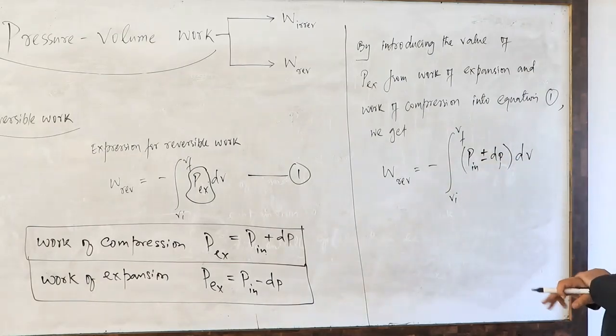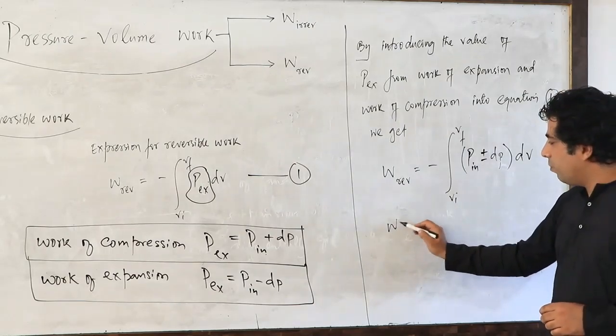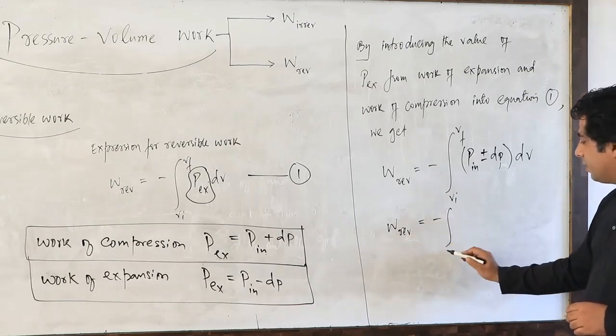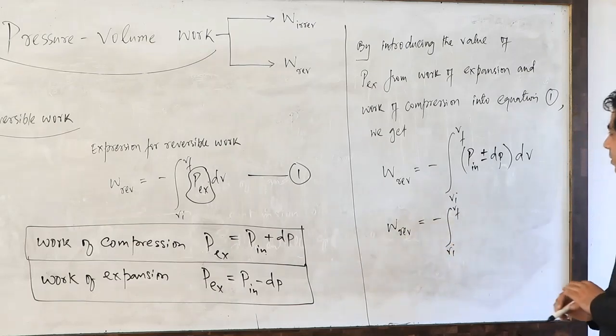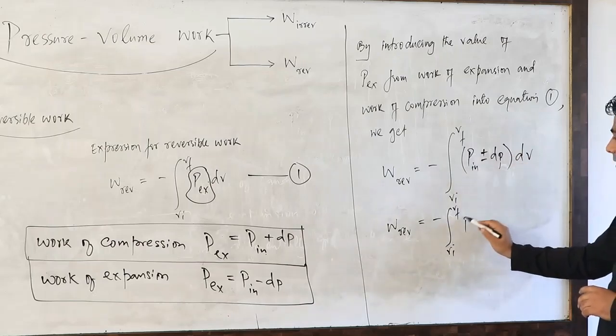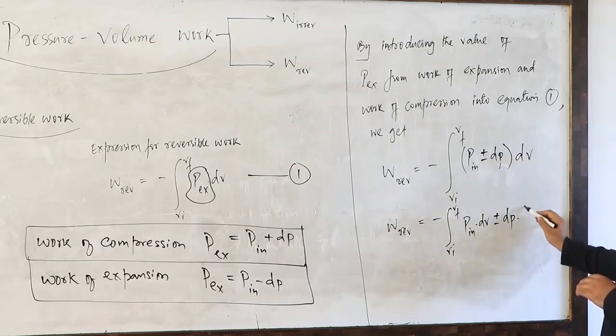Let us simplify it first. Work reversible is equal to minus the integral from VI to VF of P internal multiplied by dV, plus or minus dP into dV.